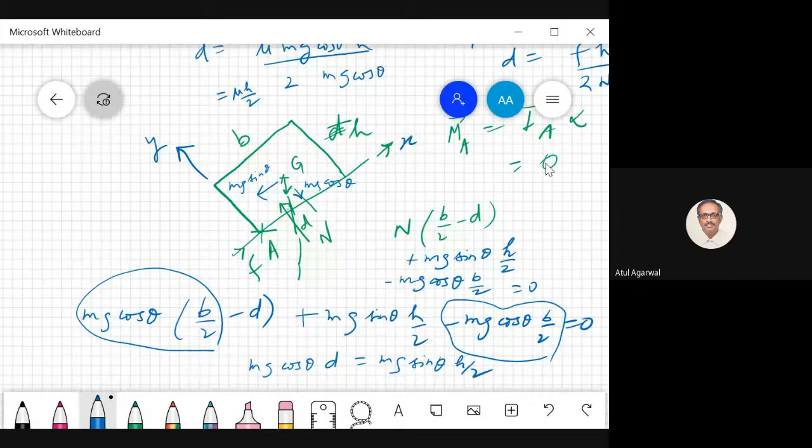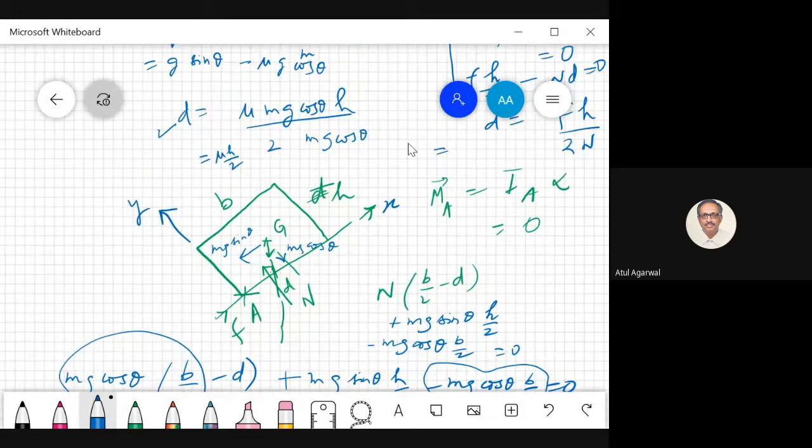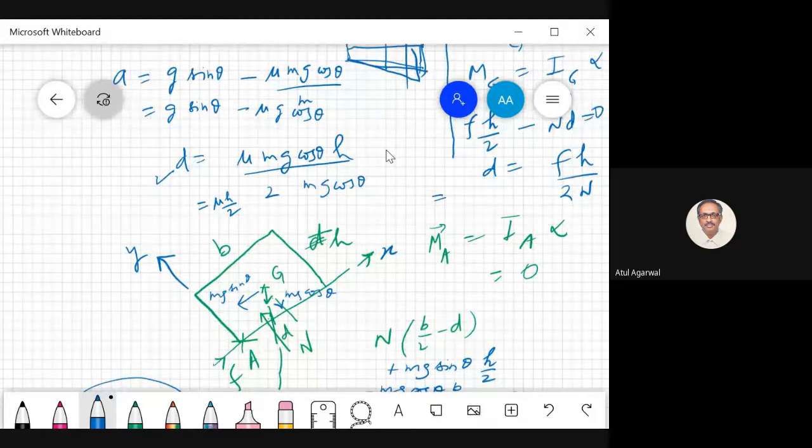I had told you, suppose my reference point is now A. This reference point is located on the body and it is sliding down. It is having an acceleration given by this value. We already calculated the acceleration of the block: g sin theta minus mu g cos theta.